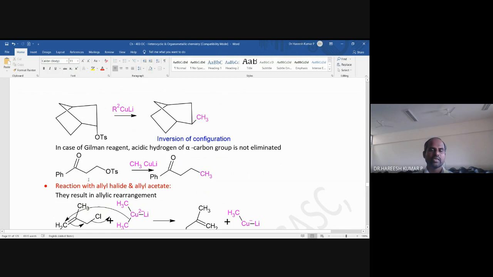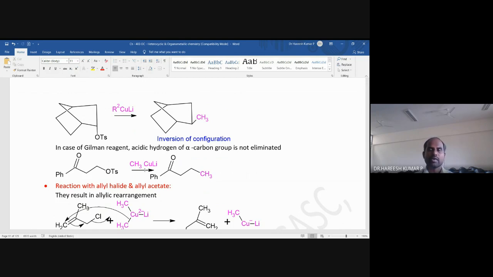What it means is that Gilman reagent is not a base. It is a nucleophile. I think you are aware of one more thing: LDA. What is LDA? Lithium diisopropyl amide. Lithium diisopropyl amide is a base but not a nucleophile.